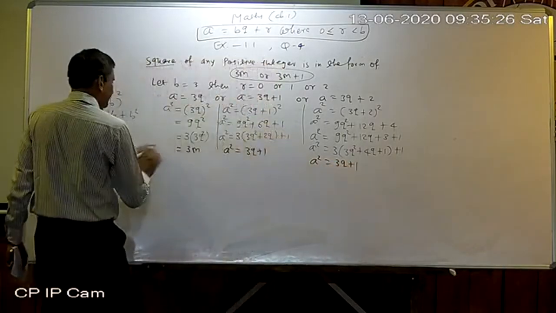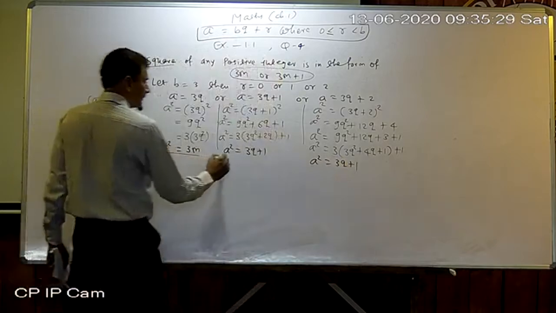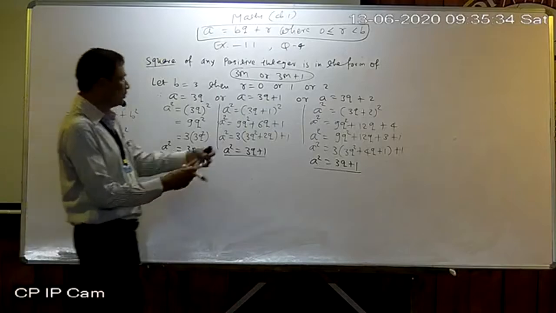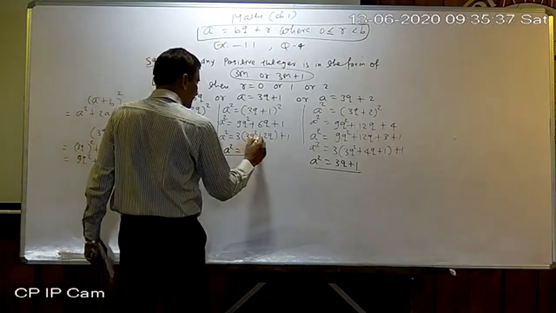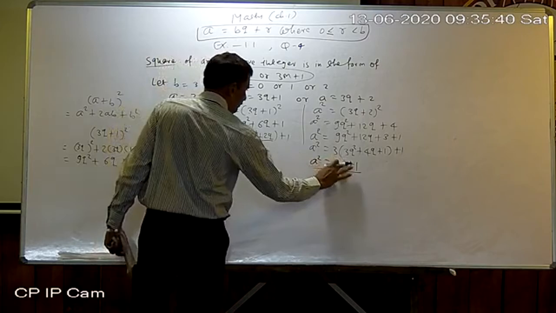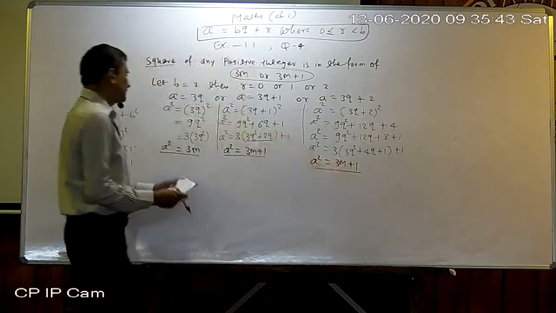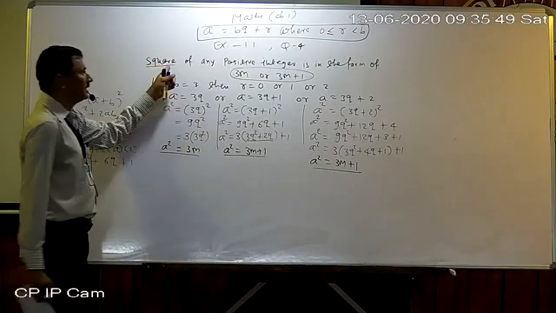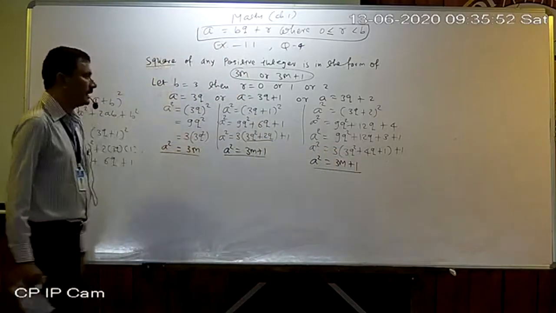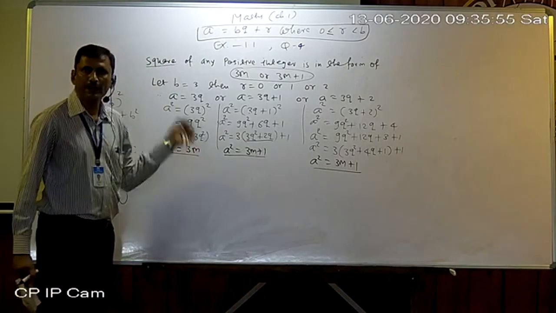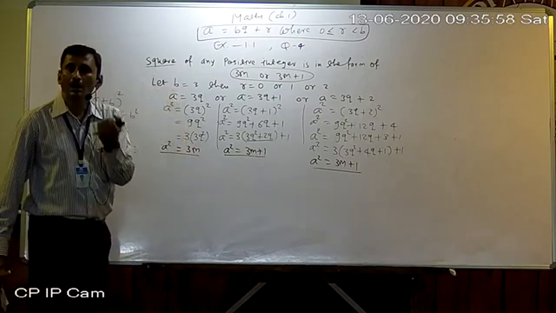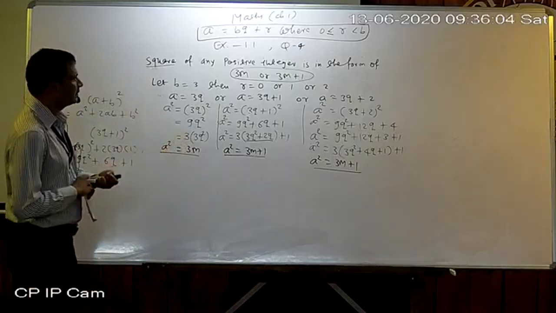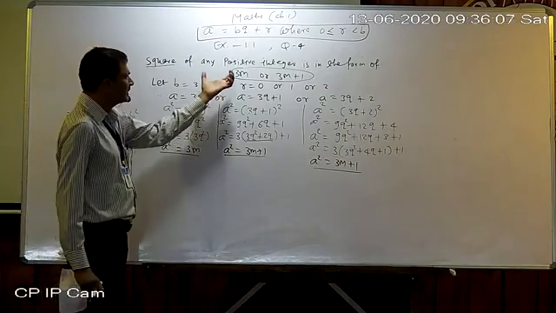So here we get a square equal to 3m, a square equal to 3m plus 1, and again 3m plus 1. Instead of that bracket write down m, not q. So any square is in the form of 3m or 3m plus 1 only. I have given you an example of all squares also, you can verify it. So this is the way how to write it, not the calculative part but express this way only.